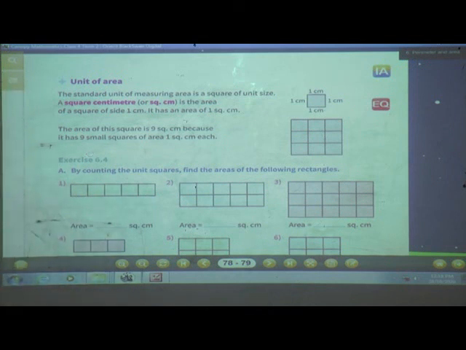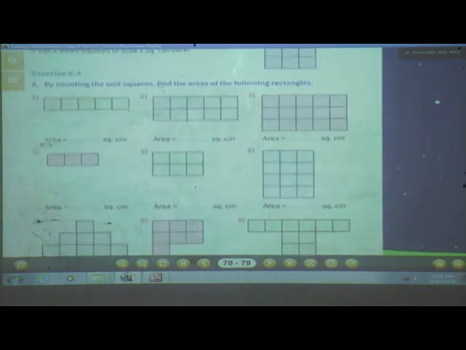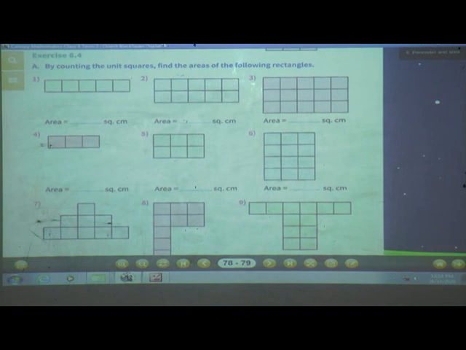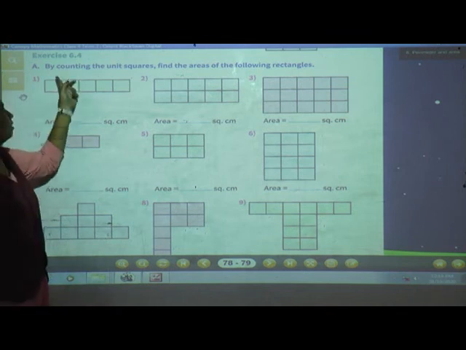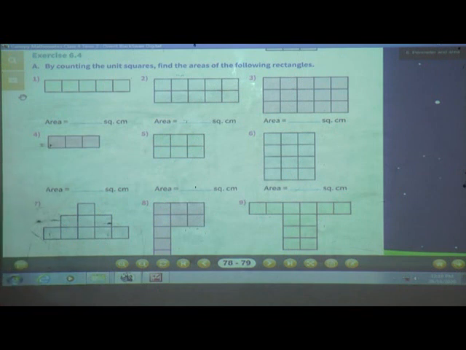Now when we solve the exercise, you will understand in a better manner. Now see exercise 6.4. Very easy questions are there. Now the first one. See, can you count how many squares are there? Each square means 1 square centimeter. Now we have to find the area by counting the unit squares. Find the area of the following rectangle, isn't it? Now 1 unit square means 1 square centimeter.